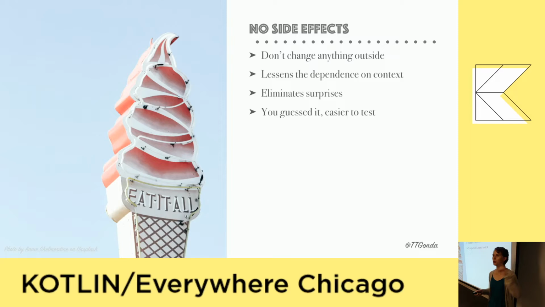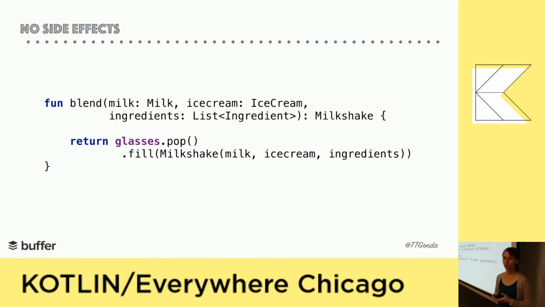What if the function changed, say, the number of glasses on a shelf? Would that be avoiding side effects? So here's the function, but this time it's taking the glass from a collection of glasses. And that's clearly a side effect. What if another part of the program was expecting that glass to be there to make a root beer float? And that could cause an unexpected error, and someone would miss out on the root beer float, which would be very sad.